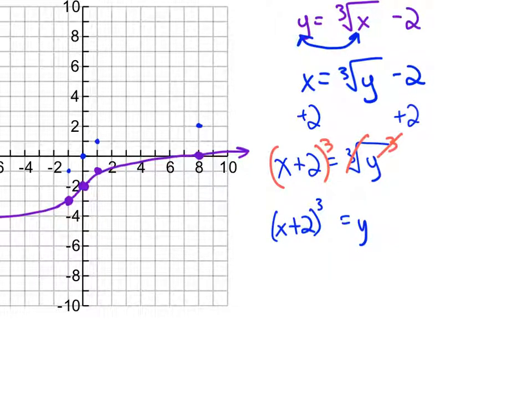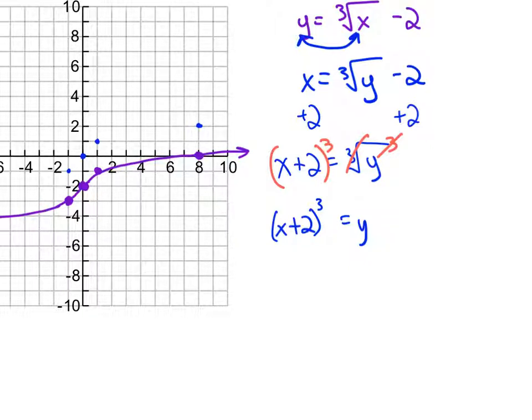And what difference does that make, Alex? Why should I care if the whole thing is being cubed or not? I don't know. What do you think, Caroline? Yeah, as opposed to just the x being cubed.